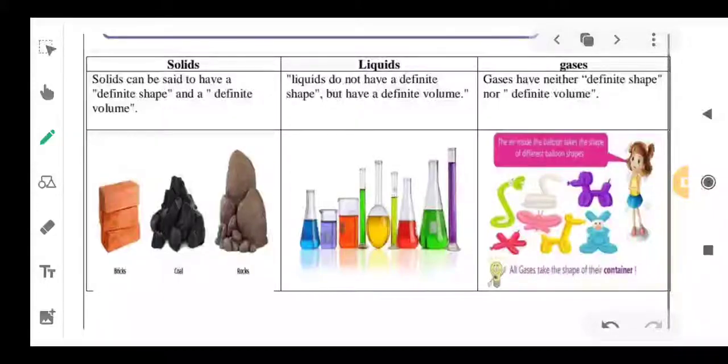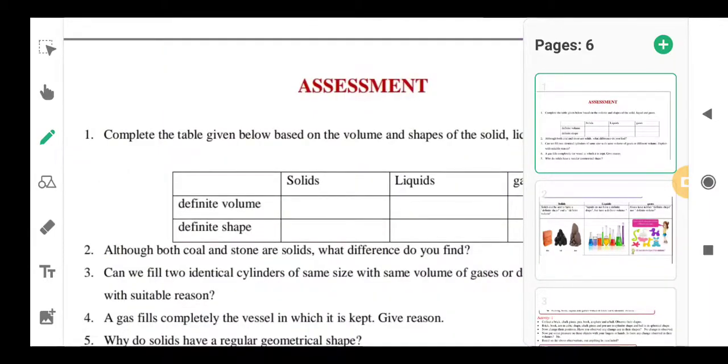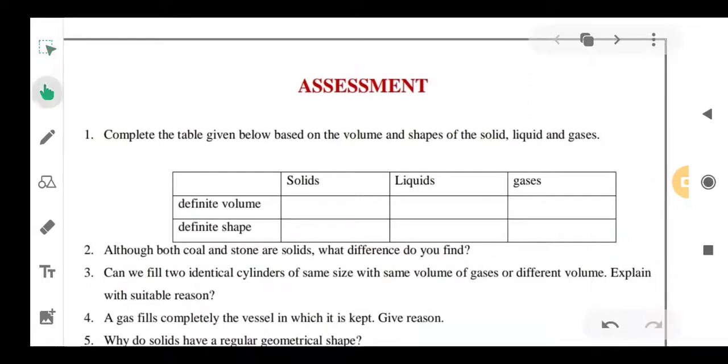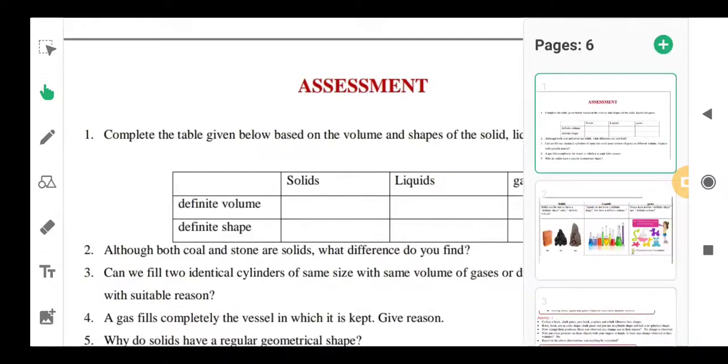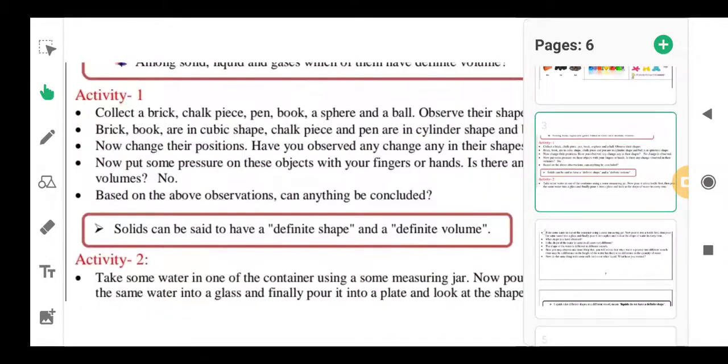Good morning all. Today we discuss the next worksheet. The first question is: complete the table given below based on the volume and shapes of the solid, liquid and gases. Here it asks whether solids have definite volume or not, definite shape or not, and the same for liquids and gases. For this, we will first do an activity, that is activity 1.